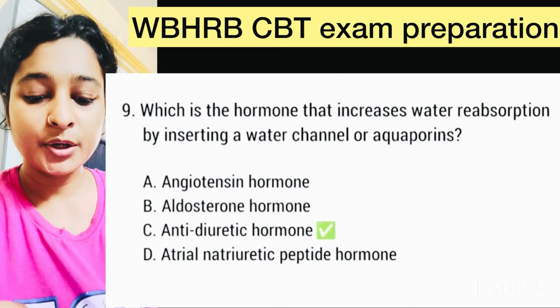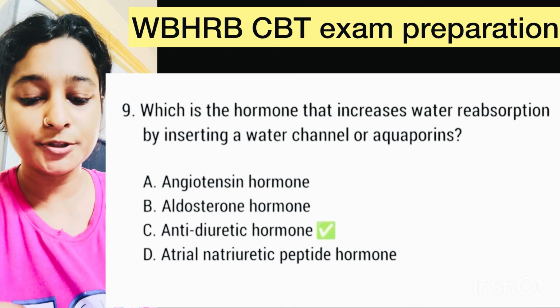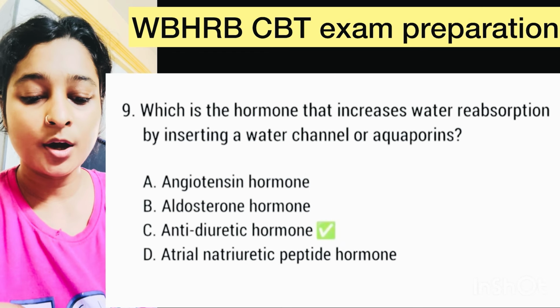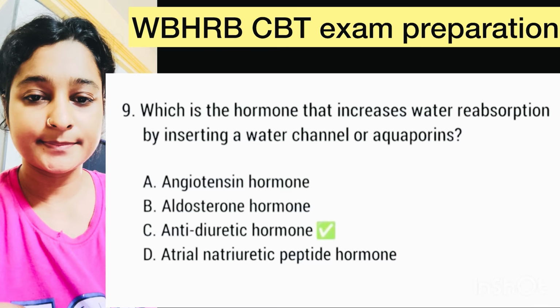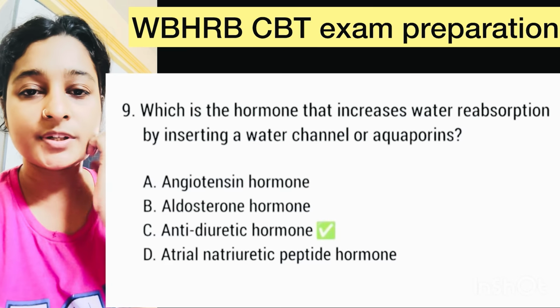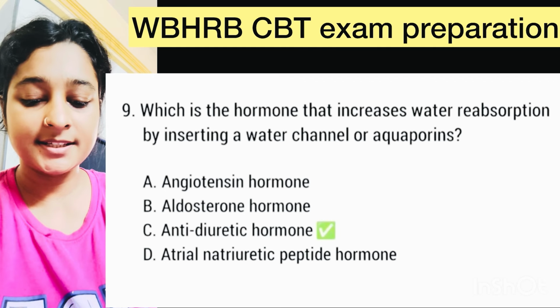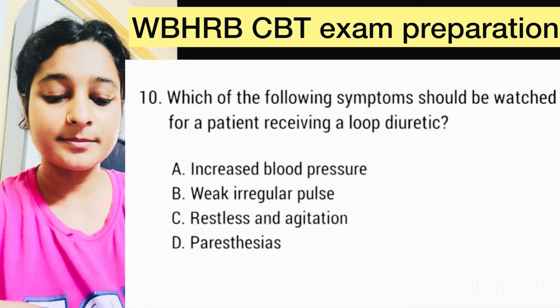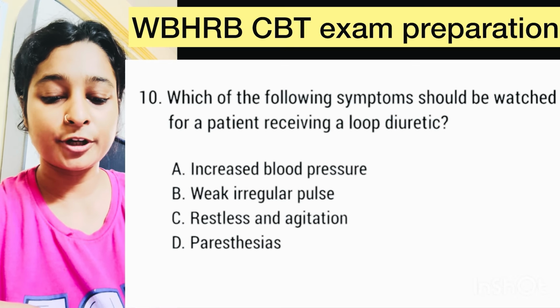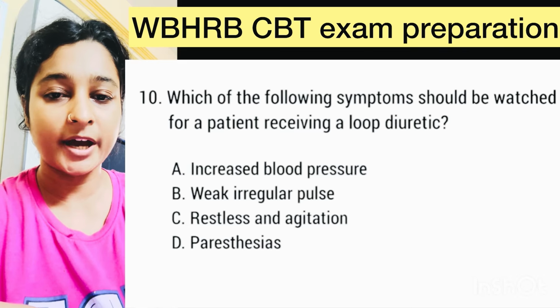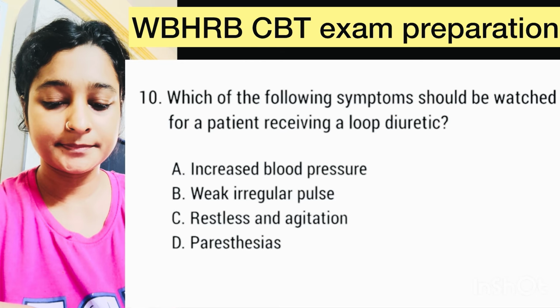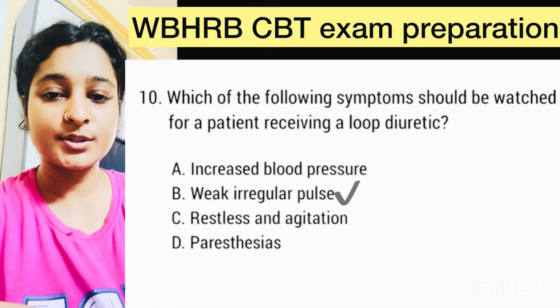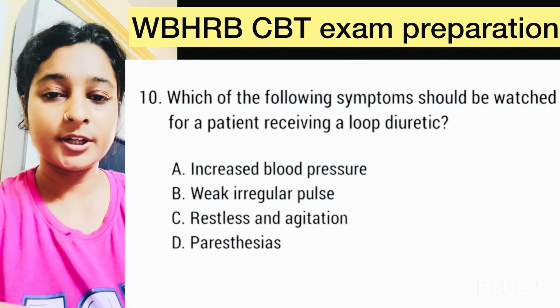Question number 9. Which is the hormone that increases water reabsorption by increasing a water channel or aquaporins? Here correct option is option C, anti-diuretic hormone. Question number 10. Which of the following symptoms should be watched for a patient receiving a loop diuretic? Here correct option is option B, weak irregular pulse.